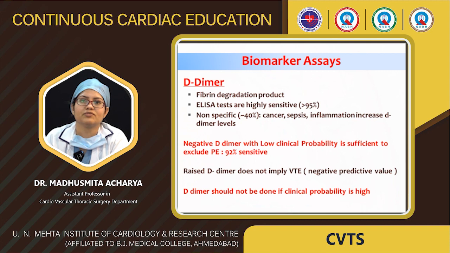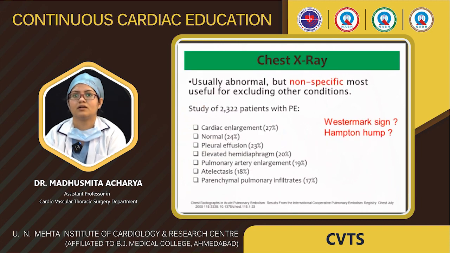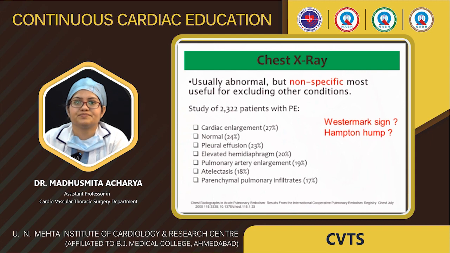Again, it is non-specific. So what is D-dimer? It is a fibrin degradation product, and a negative D-dimer with low clinical probability is sufficient to exclude pulmonary embolism, and it is 92% sensitive. D-dimer should not be done if clinical probability is high. That means if you clinically suspect pulmonary thromboembolism, D-dimer should not be done.